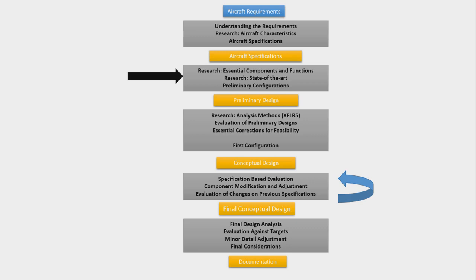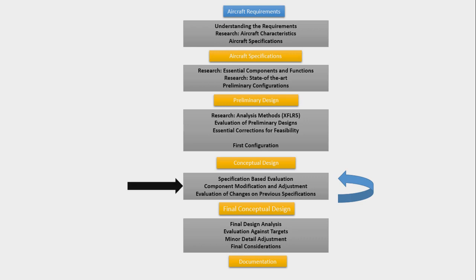The goal of the preliminary design stage is to obtain the basic layout of the aircraft and its primary configuration as a starting point to start the process of design evaluation, redesign, and optimization. The next stage consists of evaluating this preliminary design and making necessary adjustments for a feasible solution. This stage starts using XFLR, the analysis tool which will be used extensively along the project, so research on its use, in other words, what it can and cannot do, is required. The result of this stage is a design that can be analyzed with the tools available.